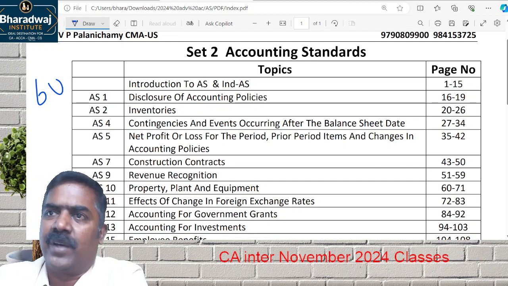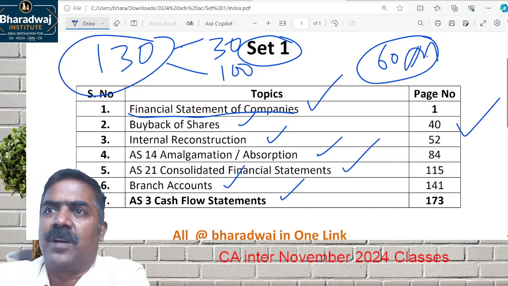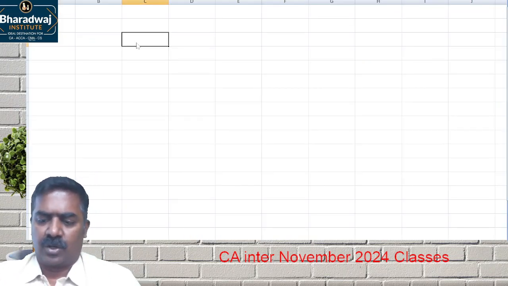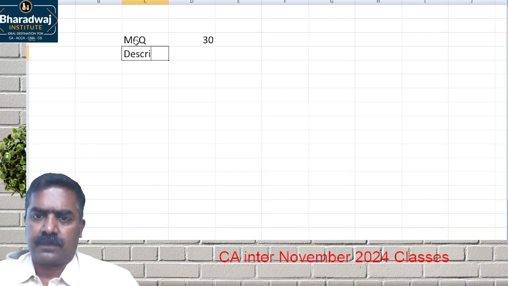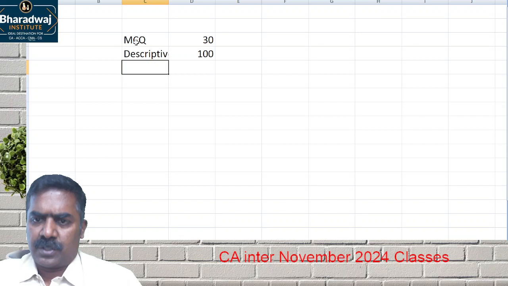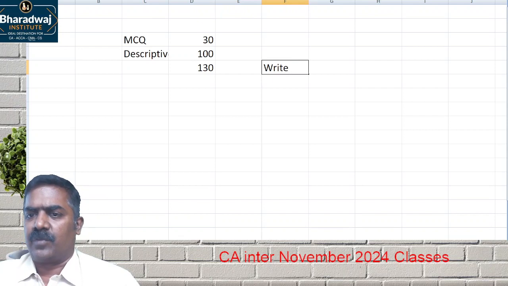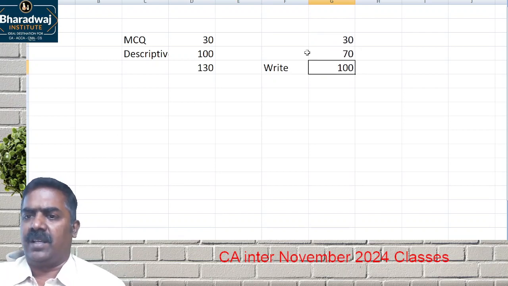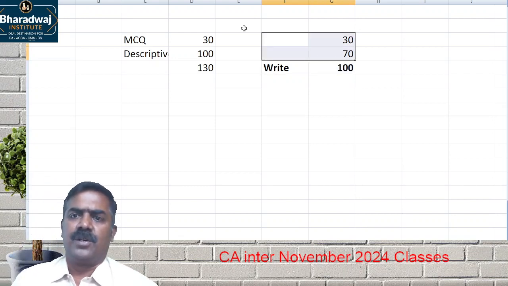They can ask from what? Anywhere. So, out of 130 marks, you have to answer for how many marks? 100 marks. Clear? So, to make a chart out of it, multiple choice questions for how many marks? 30 marks. Descriptive questions, 100 marks. Totally, your question paper will be for how many marks? 130 marks. In that, you have to write for how many marks? 100 marks. In the multiple choice questions, there is no choice. You have to write 30. In this, you have to write which one? 70. And you have to get, of course, out of 100, the 50% aggregate. So this is going to be the thing.